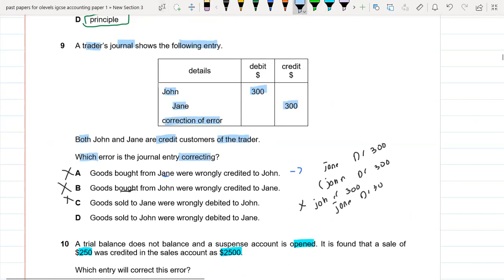So in the D option, if you see that goods sold to John were wrongly debited to Jane. So we sold goods to John, so it means that we should debit John. But we mistakenly debited Jane. So now we will be crediting Jane and debiting John. As you can see, this is the right option because here we are crediting Jane because we mistakenly debited before. But now because we are rectifying it, we are correcting it. So that's why we will be crediting Jane and debiting John. So it means that D option is the right option.